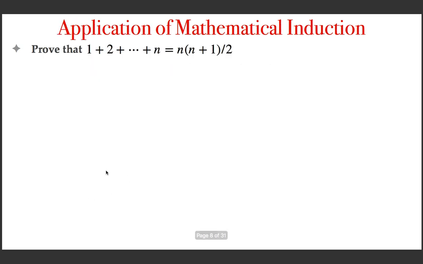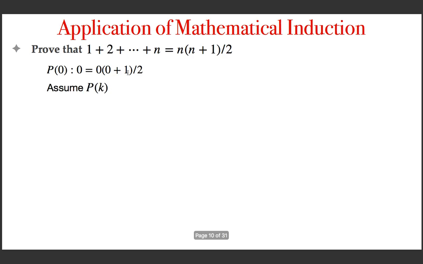Okay, so what is the base case? We have to prove that this is correct when n is equal to 0. So when n is equal to 0, what is the LHS of this equation? Only 0 numbers, so LHS becomes 0. And what is the RHS? n is 0. It is 0 times (0 plus 1), divided by 2. So when you substitute n as 0, this equation becomes this one. And that is correct because 0 equals 0.